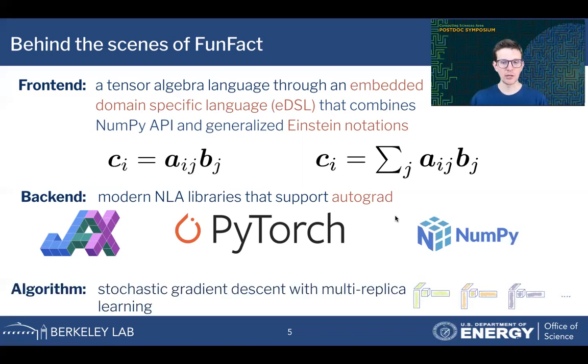And then the workhorse algorithm that is achieving all of this is a variant of stochastic gradient descent with multi-replica learning. So with multi-replica learning, I mean if you want to approximate or compute a Tucker model, which can be represented like this, FunFact allows you to initialize a whole array of these models with all random initial guesses and optimize them all in parallel and return the best solution that it's found.